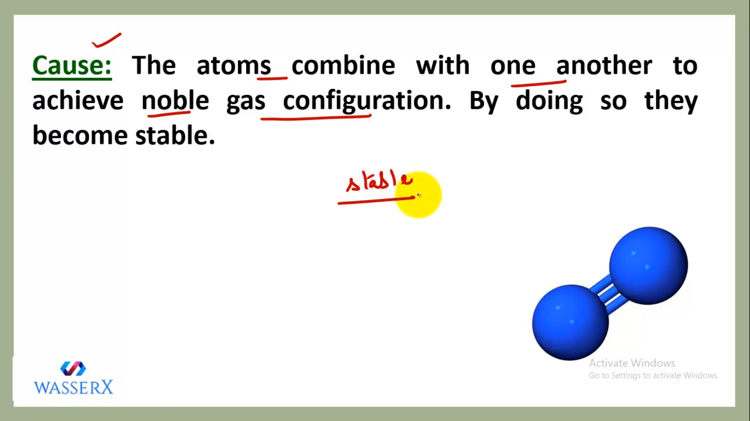And for attaining this stability or a stable condition, they undergo a certain process. Like if I talk about atoms, in order to become stable, they have to acquire a noble gas configuration, which is actually a stable configuration.